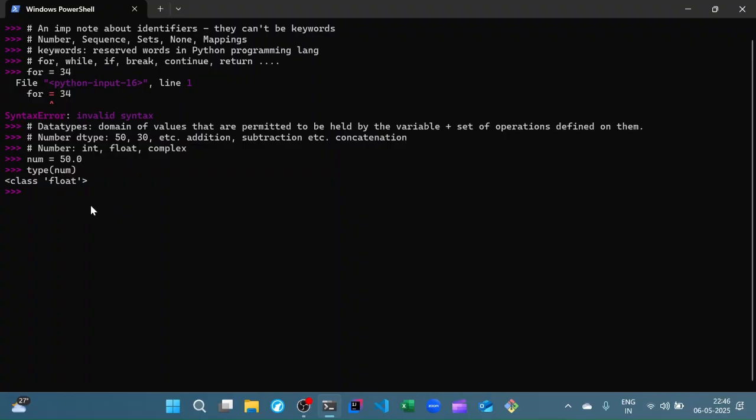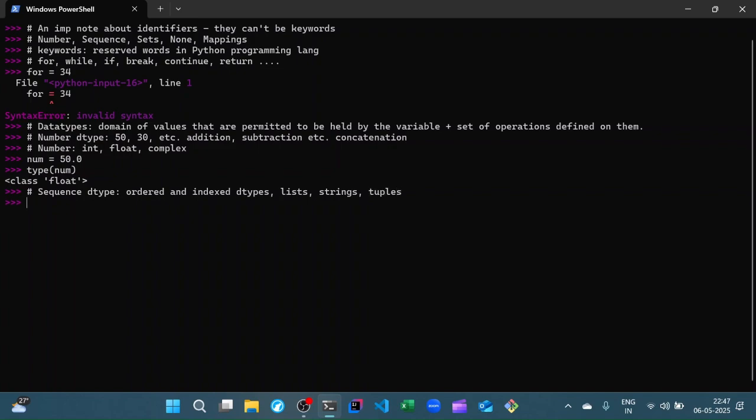And now let's come to the sequence data type because that's a bit more confusing. Now, sequence data type basically refers to anything that is ordered and indexed data types. So what that means is essentially, you can have things like lists, strings, as well as tuples.